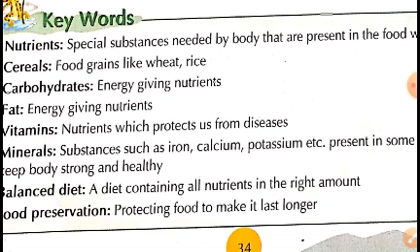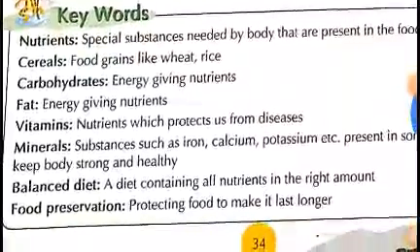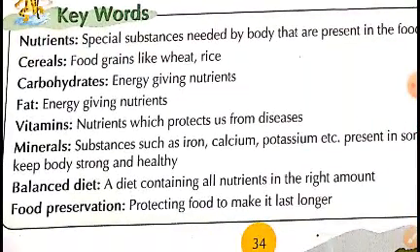Special substances needed by the body that are present in the food we eat. So children, there is something which is needed by our body that is present in food. This something is nothing but the substance which we get from the food we eat.